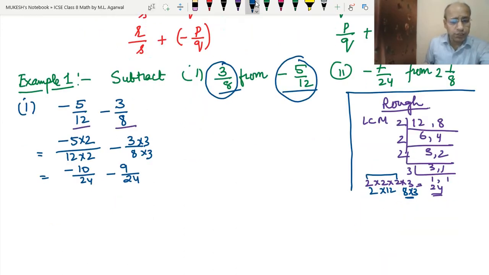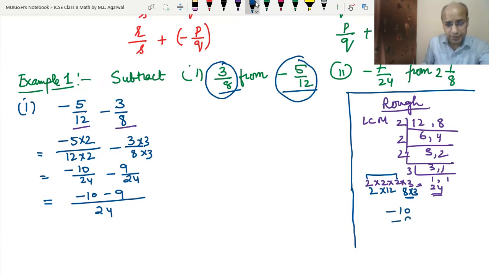I hope you understand. Now we will write the common denominator 24. We will write minus 10 and minus 9, as I explained in the last videos in the additions. Since both the numbers are negative, they have the same sign, so we will add them, but we will put the negative sign. Adding them, it will become 19. So your answer becomes minus 19 upon 24.